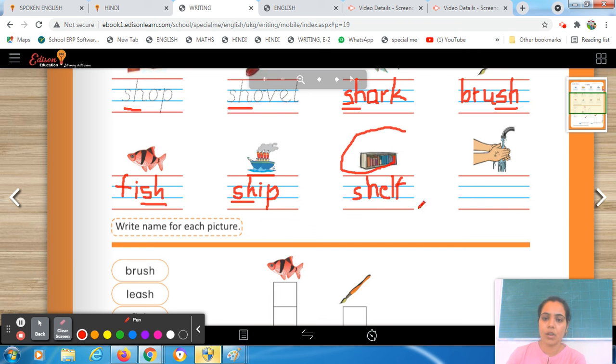Elf, shelf. Right, students? Okay, now you have to see the next picture. So the person is washing his hands. So here you have to write wash. So what is the spelling? Ma'am, wo sound comes from W. Very good. Wo, o, a, nice.